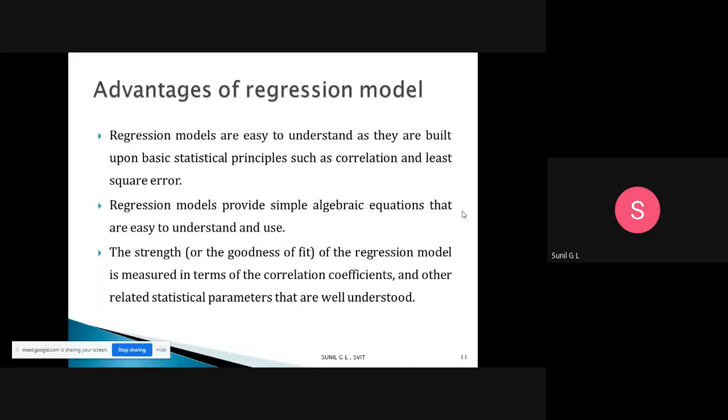Regression models provide simple algebraic equations that are easy to understand and use. These are very simple mathematical equations: y equals beta naught plus beta 1 times x plus epsilon. That is a linear equation, where y is the dependent variable and x is the independent variable. Next, the strength or goodness of fit of the regression model is measured in terms of the correlation coefficient and other related statistical parameters that are well understood.